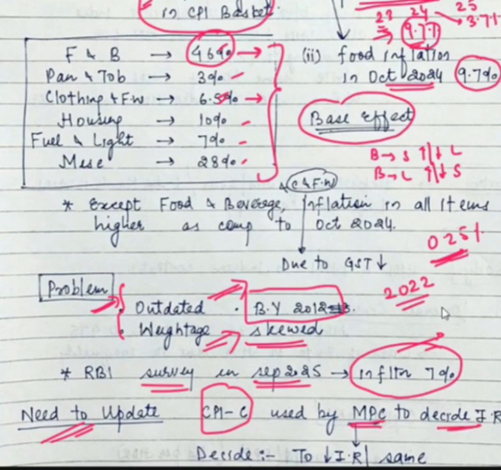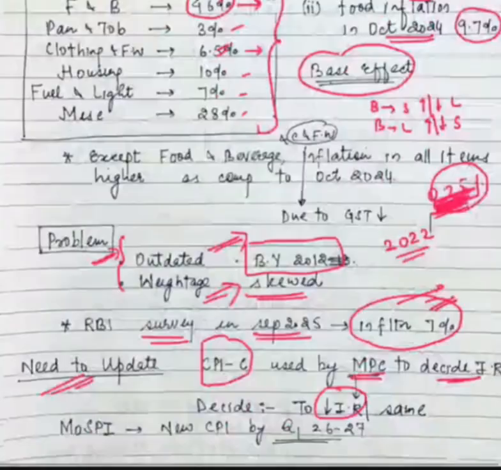So if the CPI inflation is just 0.25%, it would appear that the inflation rate is quite low and RBI may decide to reduce interest rates. As such, real inflation is around 7%, but if RBI is using this as a parameter, then the Monetary Policy Committee would go by this parameter and may decide to reduce interest rates. That will not be a right policy measure. So we need to update it.